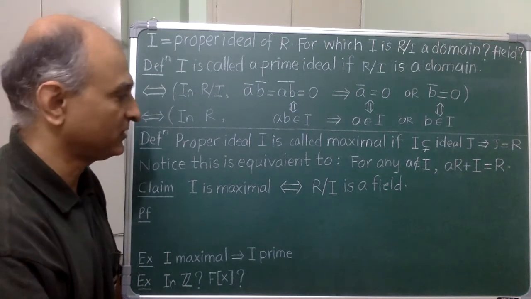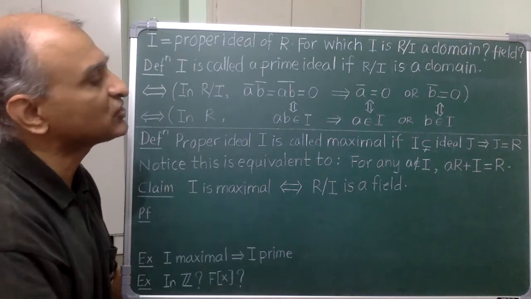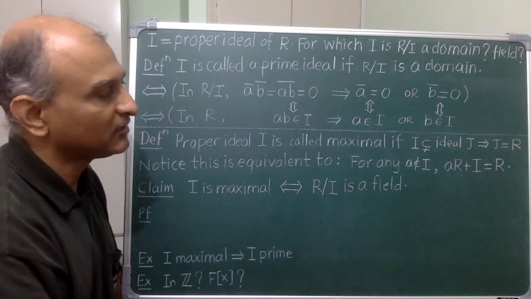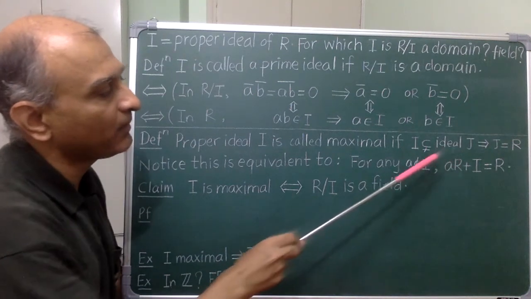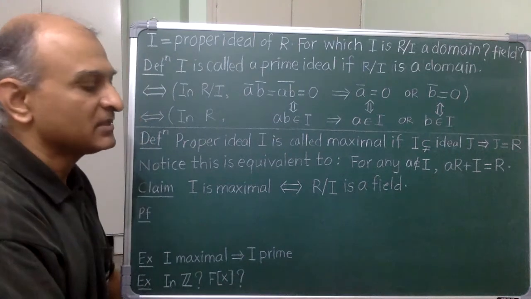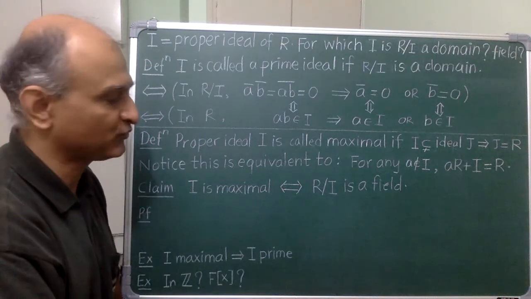Next, let's see when R mod I is a field. First, a definition. A proper ideal is called maximal if it is maximal with respect to containment. In other words, any ideal properly containing I must equal the entire ring. Sometimes a reformulation is useful.